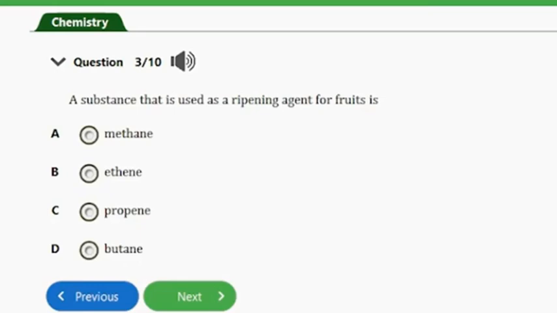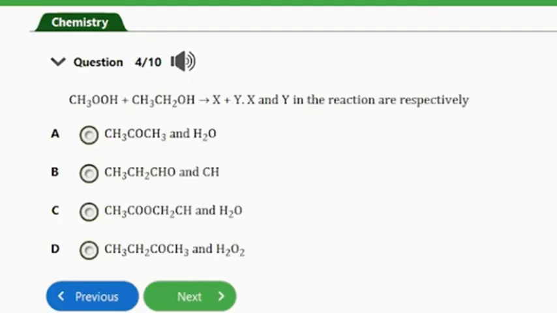Question number 3. It says, a substance that is used as a ripening agent for fruits is A. methane, B. ethene, C. propene, and D. butane. So guys, the answer to this question is option B, and that's ethene. So ethene is used as a ripening agent for fruits, and it is a plant hormone that promotes ripening. So when fruits are exposed to ethene, it speeds up the ripening process, and that's it for this question. So let's consider the next question, question number 4.